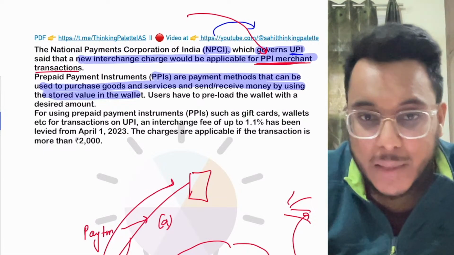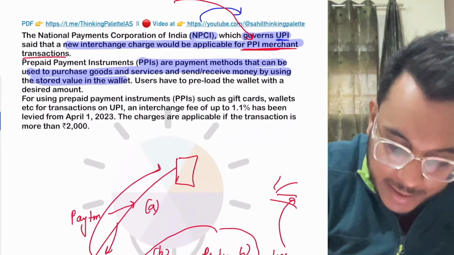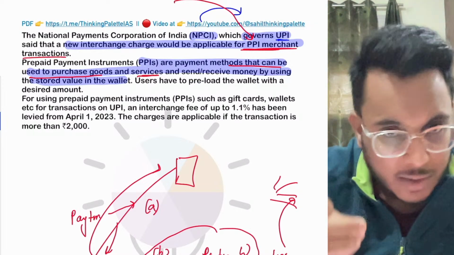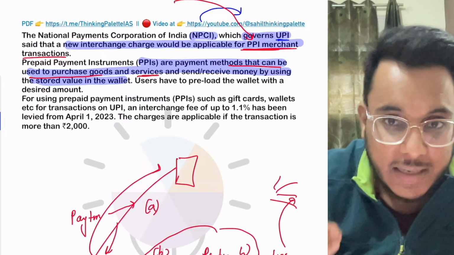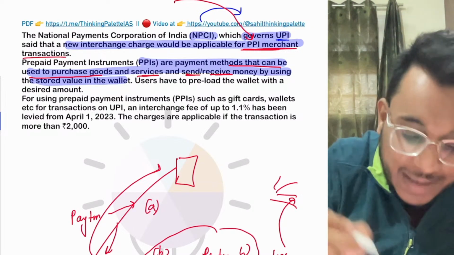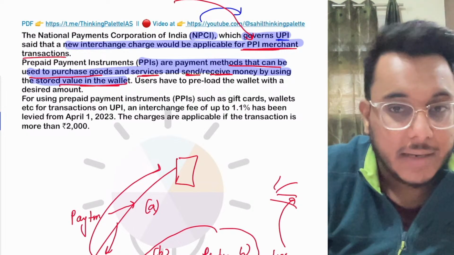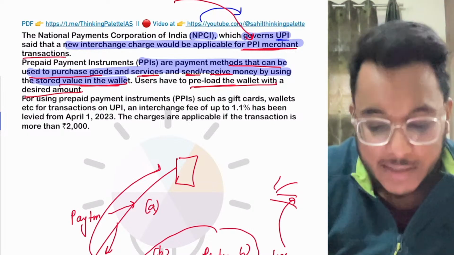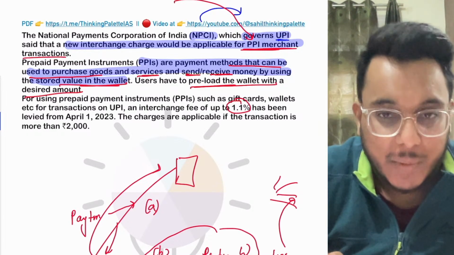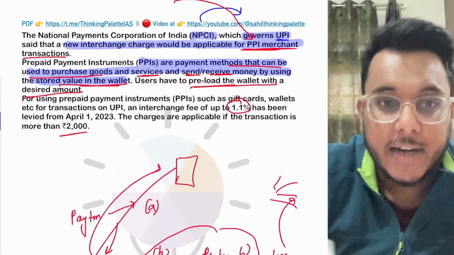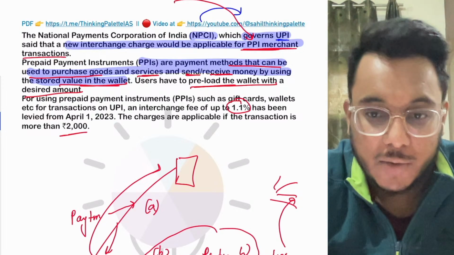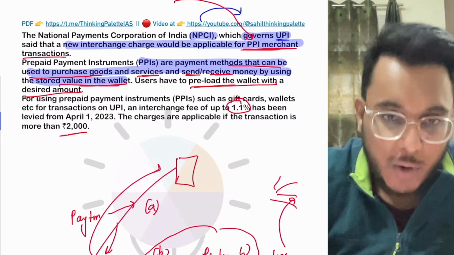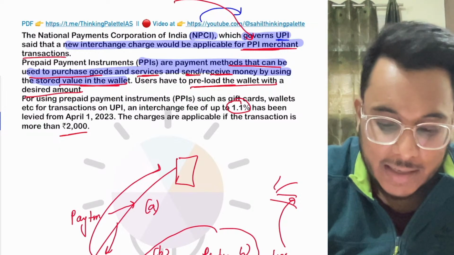Okay, so what are prepaid payment instruments? It is a payment method that can be used to purchase goods and services. Obviously, you can purchase goods and services with the Paytm money. You can send and receive, but that money is stored in the wallet. Users have to preload the wallet with the desired amount. So these transactions will be charged at 1.1%, and this charge will only be levied if the value of the transaction is 2,000 or more. Fine. So this is all about it, guys. I hope that you have understood it, and now we'll move to the next article.